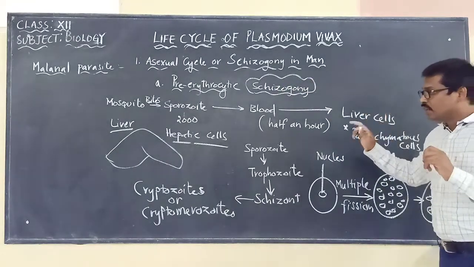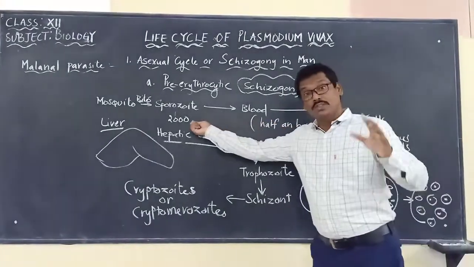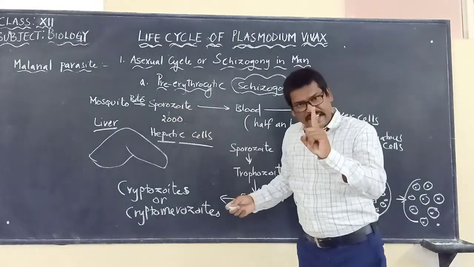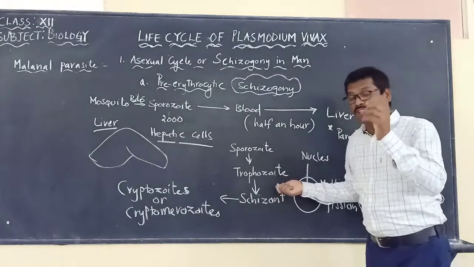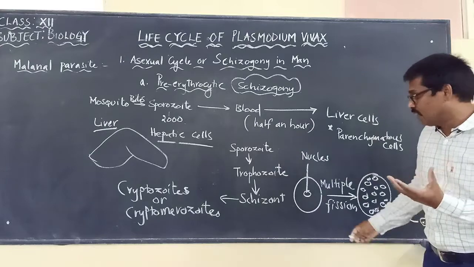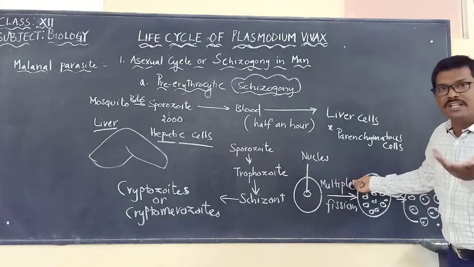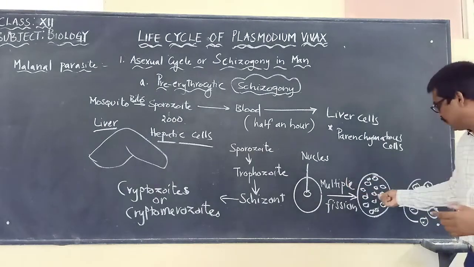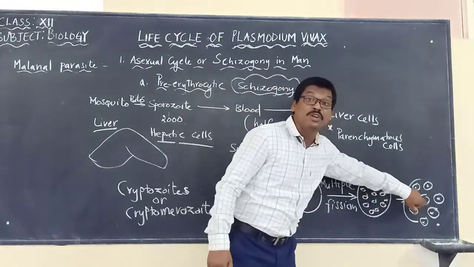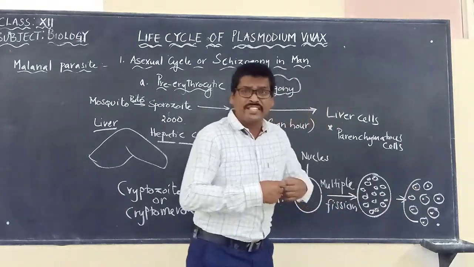So here, if you are seeing very clearly, each sporozoite, we said already 2000 sporozoites will be released by one bite of the mosquito. But each sporozoite will be undergoing these changes, increasing in size, then we call it a trophozoite. And once it starts undergoing schizogony, which means asexual reproduction by a process called multiple fission, producing what? Many merozoites. So how are these merozoites released?